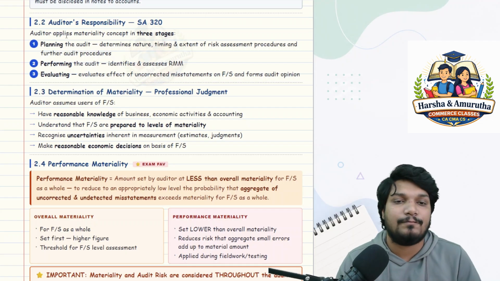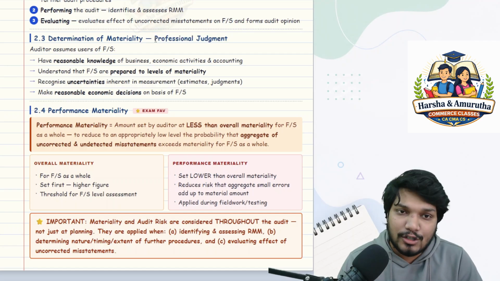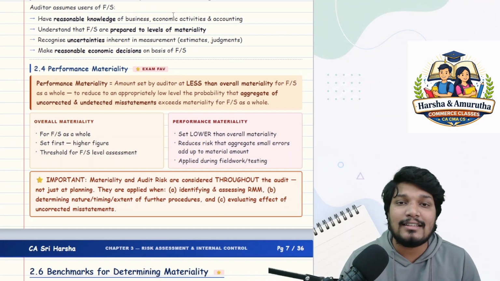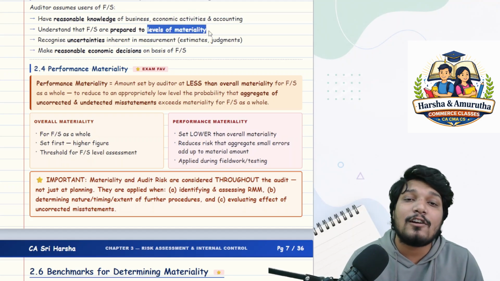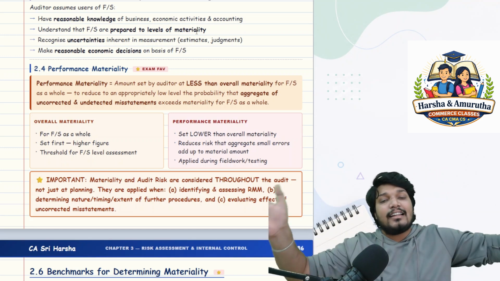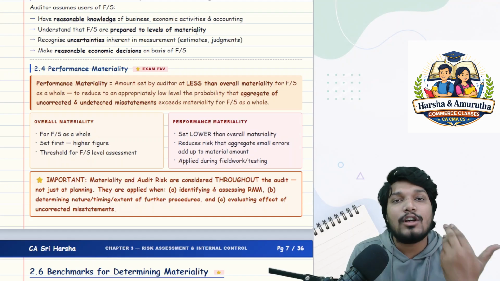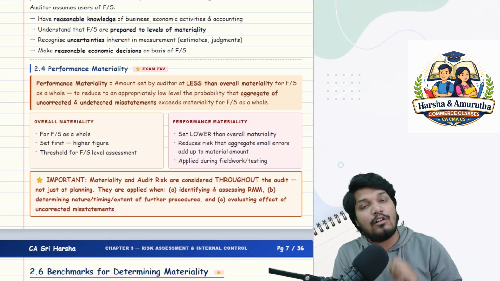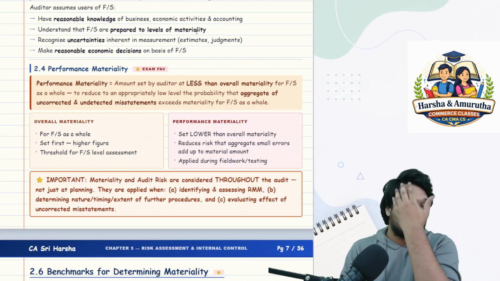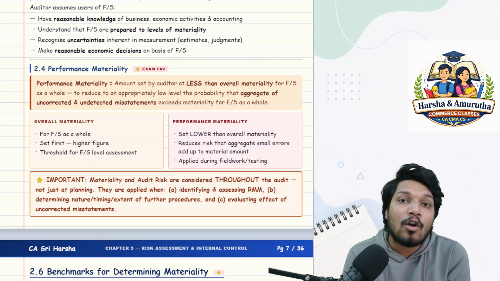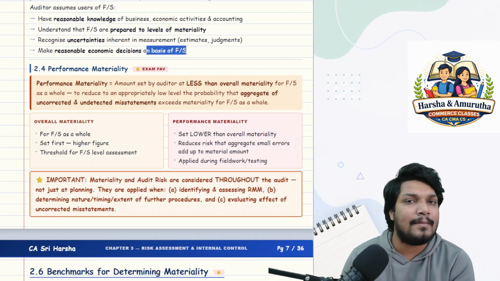Understood? Okay, fine. Now, determination of materiality. As I told, the auditor will exercise professional judgment. You should have reasonable knowledge of business, economic activities and accounting. Understand that financial statements are prepared to levels of materiality. Recognize uncertainties inherent in measurement, estimates and judgments. He has to take into consideration future potential events that could damage the going concern also. Those are a few elements which the auditor in practice has to understand and assess so that his materiality number will not go wrong. Okay, sir? Then make reasonable economic decisions on the basis of financial statements, which is anyway the case.